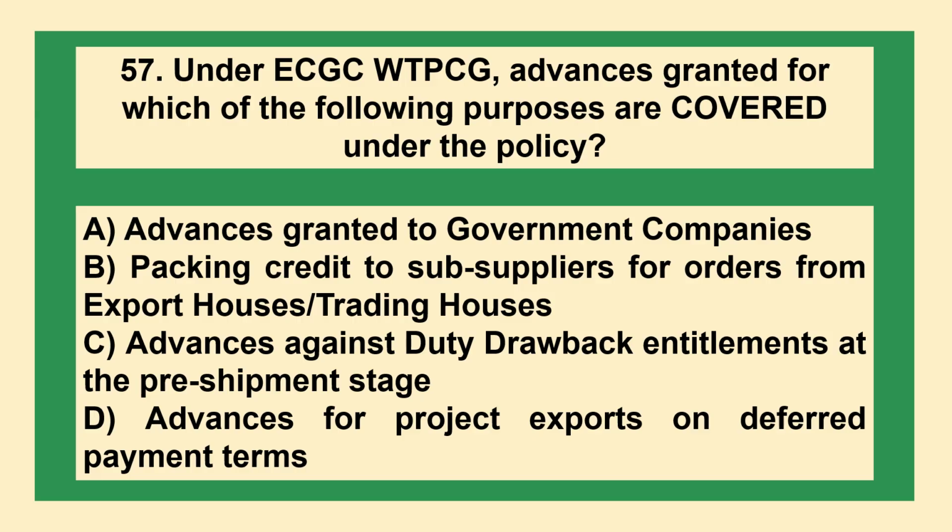Under ECGC WTPCG, advances granted for which of the following purposes are covered under the policy? A. Advances granted to government companies. B. Packing credit to sub-suppliers for orders from export houses and trading houses. C. Advances against duty drawback entitlements at the pre-shipment stage. D. Advances for project exports on deferred payment terms.